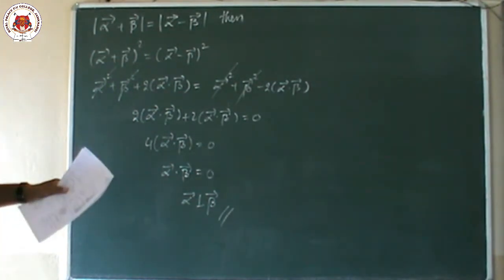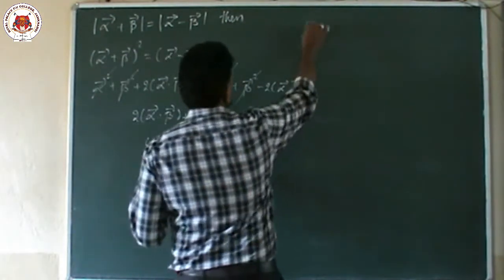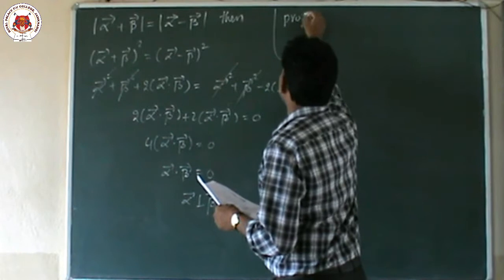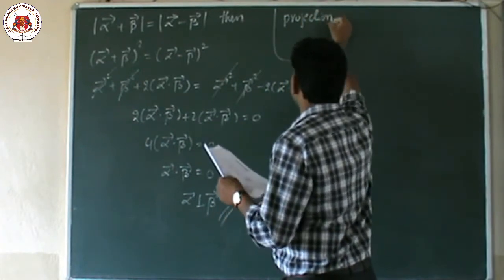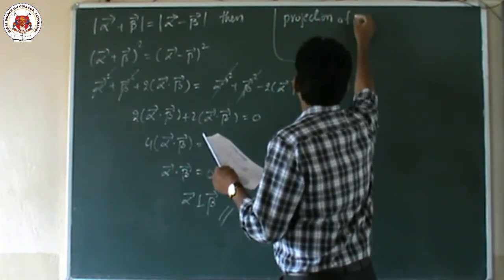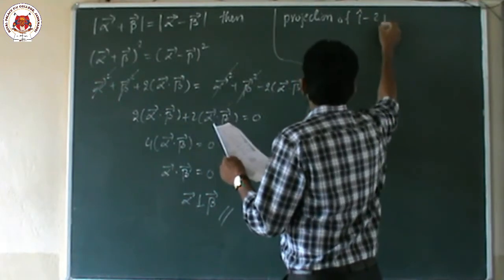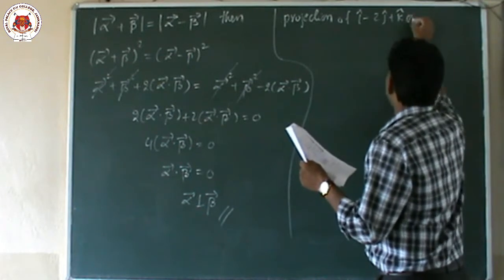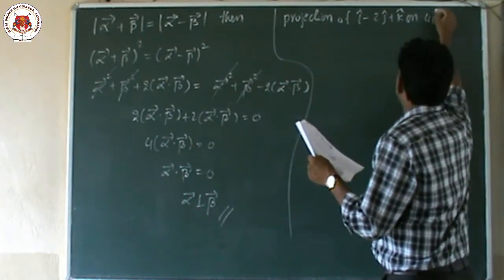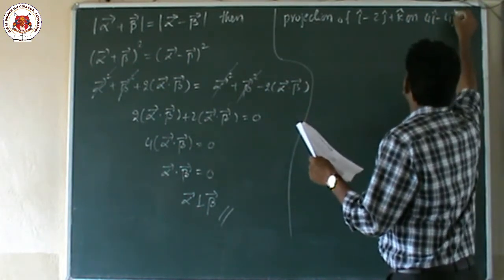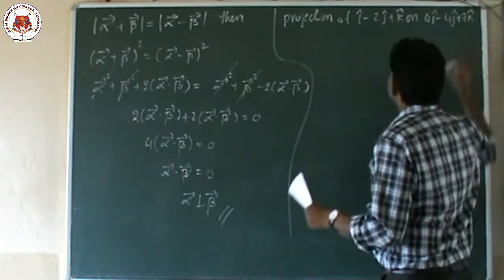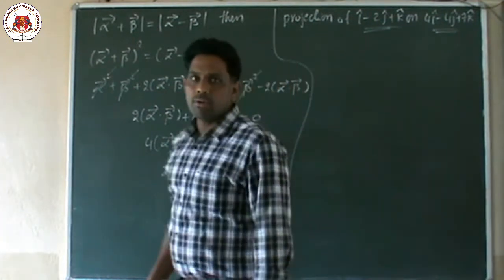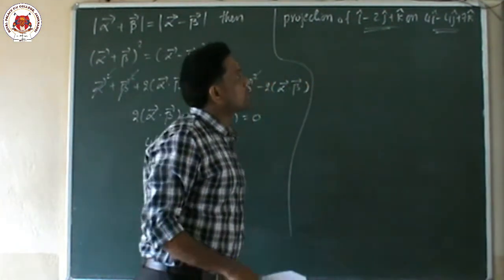Children, the question is: the projection of i cap minus 2j cap plus k cap on another vector, 4i cap minus 4j cap plus 7k cap. He is asking the projection of this one on this vector. So the projection of the first vector on the second vector, we know it.